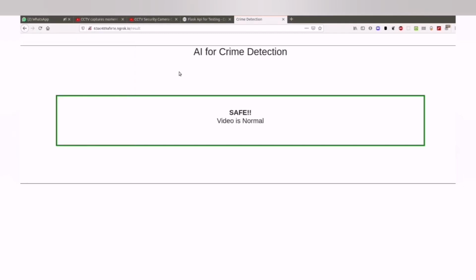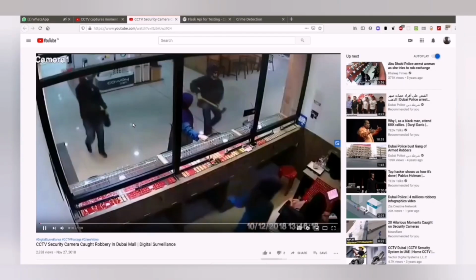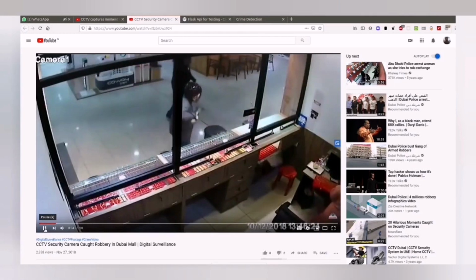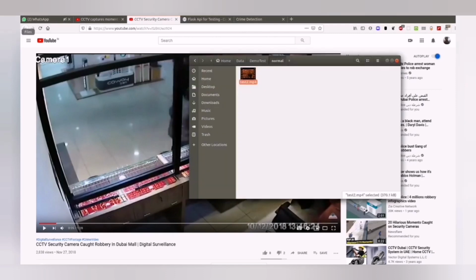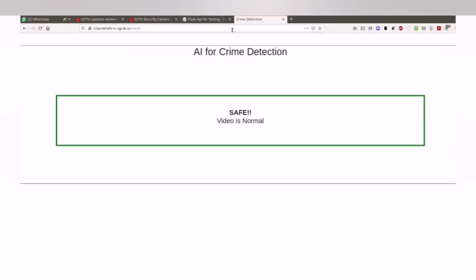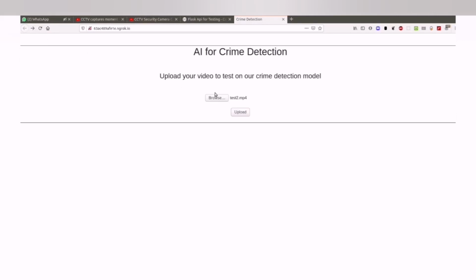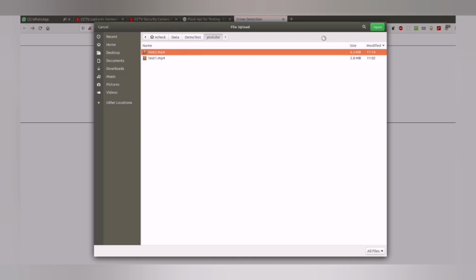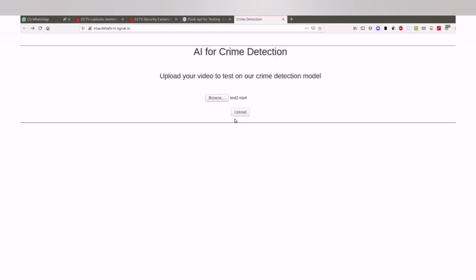To check the strength of our model, we will test it on a few criminal videos available on YouTube. This is one such video of a Dubai mall robbery. We will download this video and test it on our model. Here I have downloaded the video. So let's test it on our model. We select the downloaded video and upload.